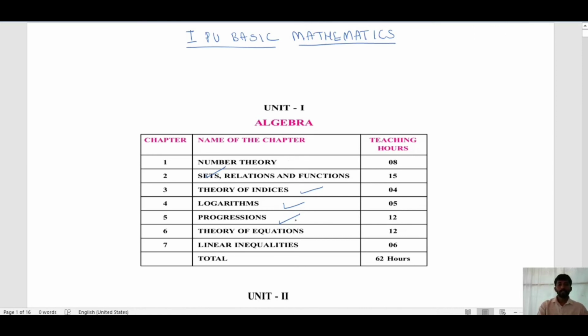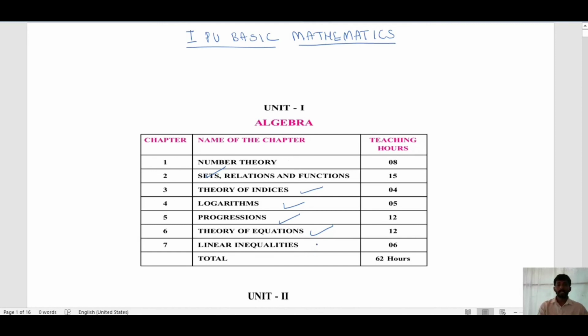Then theory of equations. Here we will study linear equations, quadratic equations, cubic equations, and then how to find solutions for these types of equations. You already studied how to solve a quadratic equation using the formula minus b plus or minus square root of b square minus 4ac by 2a. Here also we will study different methods to solve equations, that may be quadratic or cubic equations.